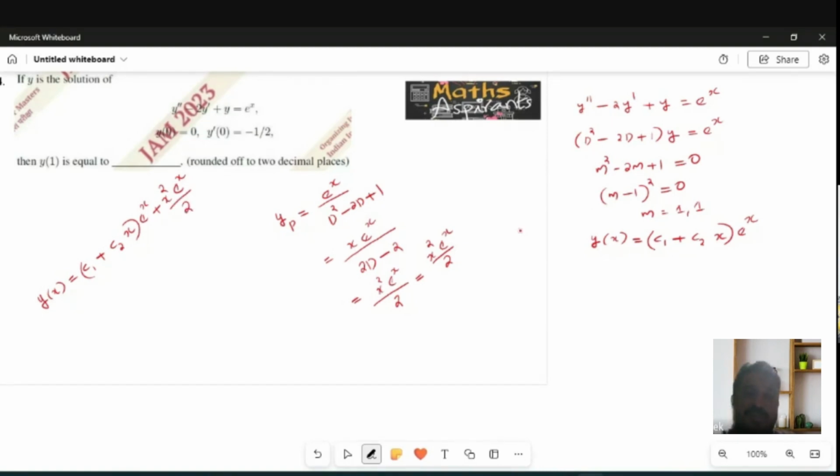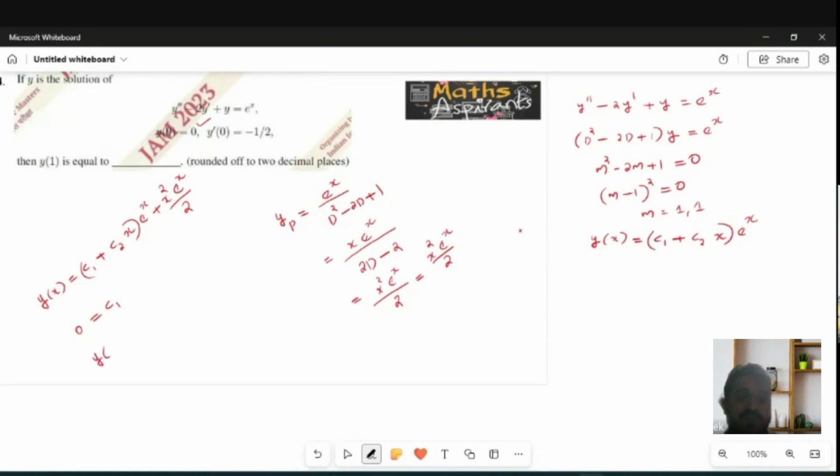Y of 0 is equal to 0. Then y of 0 is equal to 0 implies 0 is equal to c1, since c2x becomes 0. You will get very easily c1 equal to 0.